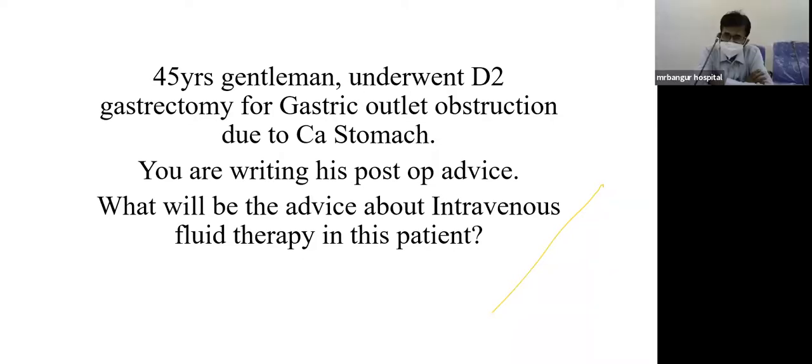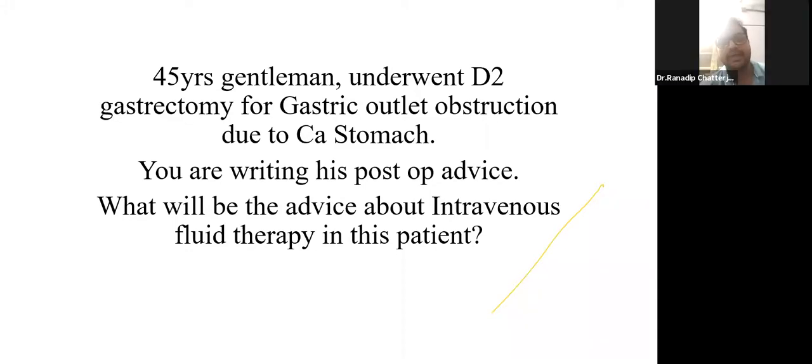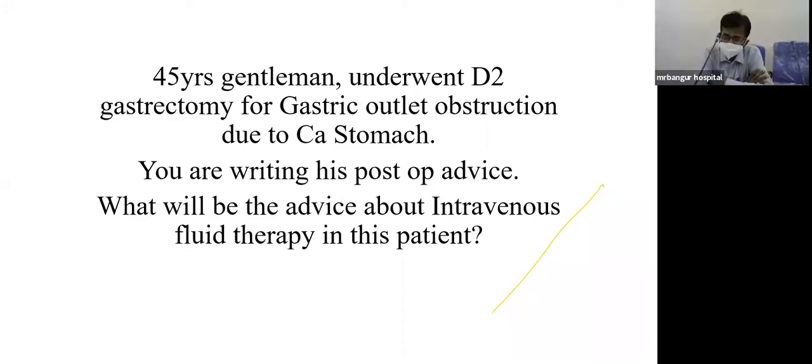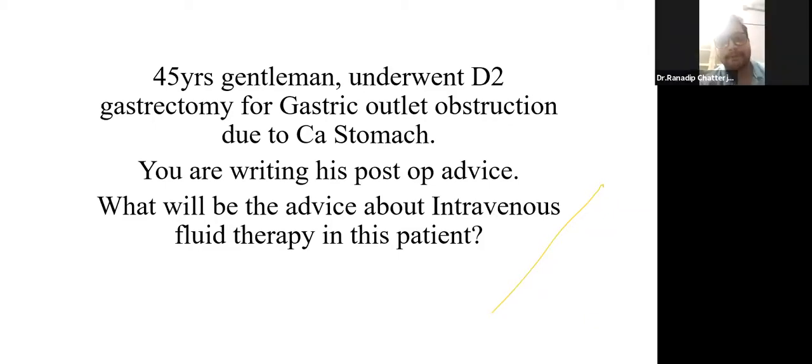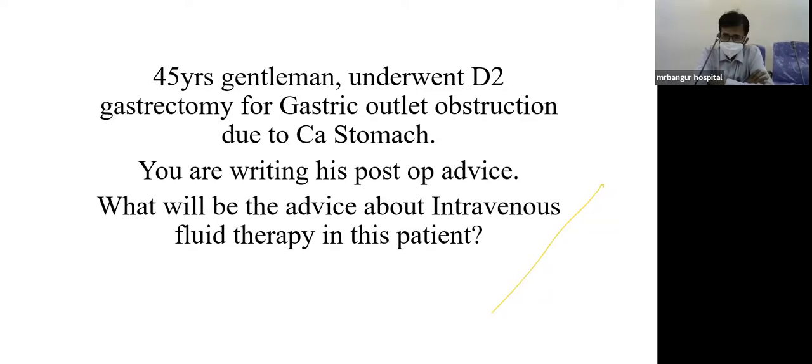fluid collection. You have done a distal gastrectomy. Gastrectomy. So distal gastrectomy is what? Sir, it is a stomach resection plus you need to cauterize the duodenum. You do some retroperitoneal dissections and then you did the operation. So there will be some third space sequestration in this patient. But here, retroperitoneal dissection is not very much. You understand? Yes. Here, retroperitoneal dissection is not very much, like an APR or whatever. Yes. So there will be some amount of loss in the tissue dissection plane.